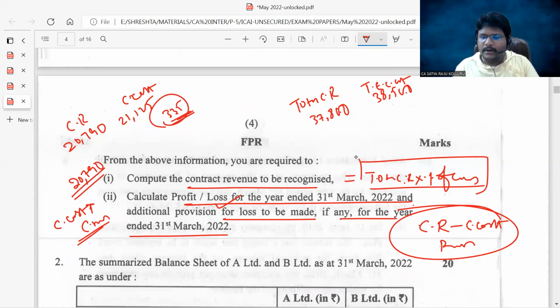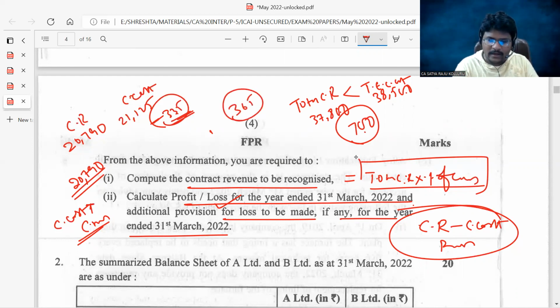So the total estimated contract cost exceeds the contract revenue. Now the total loss will be 38,500 minus 37,800. Total loss is 700. Out of such 700, the current year loss you already recognized is 335. So what is the remaining expected loss in the future? 700 minus 335, which is 365, for which you need to create a provision.